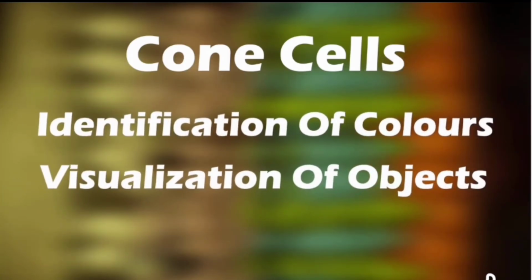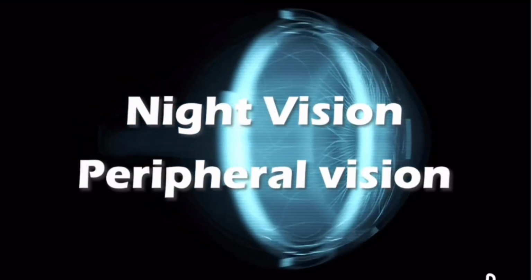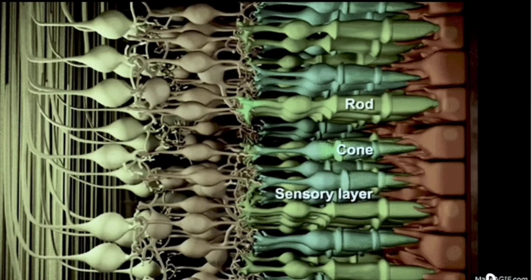The function of cone cells is identification of colors and visualization of objects. Rod cells are responsible for night vision and peripheral vision. Rod cells are more in number than cone cells and more sensitive to light.